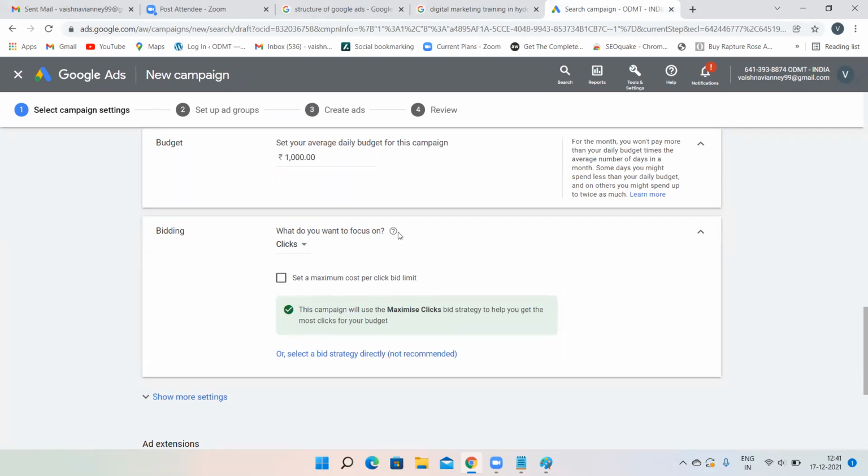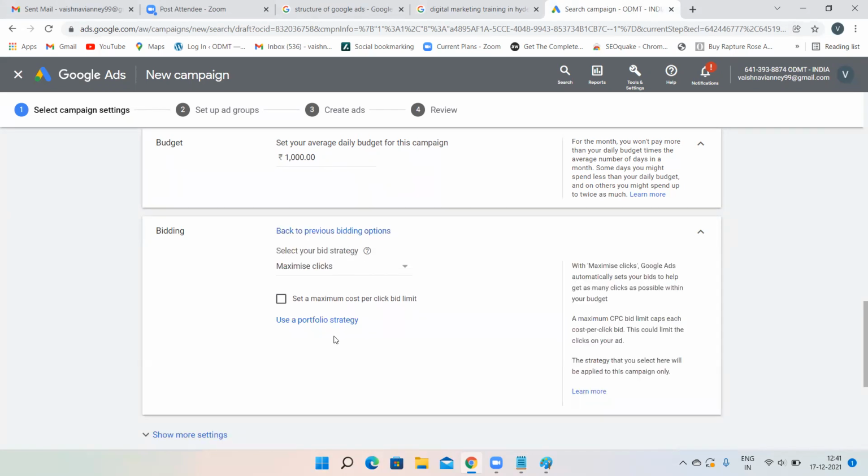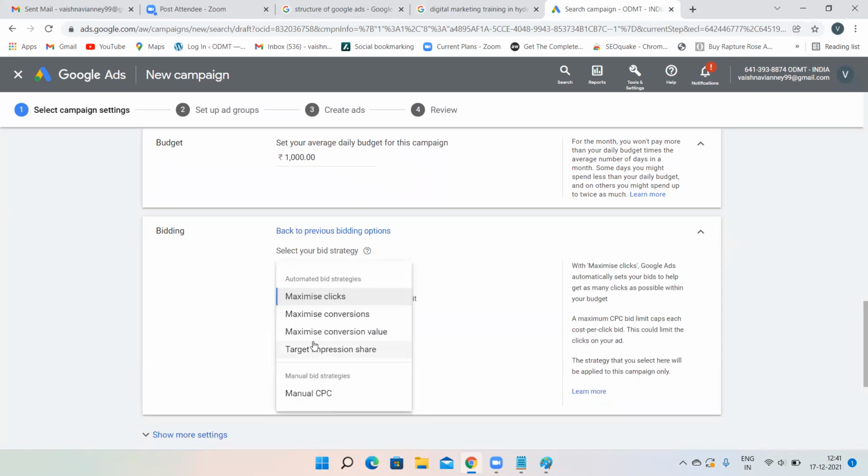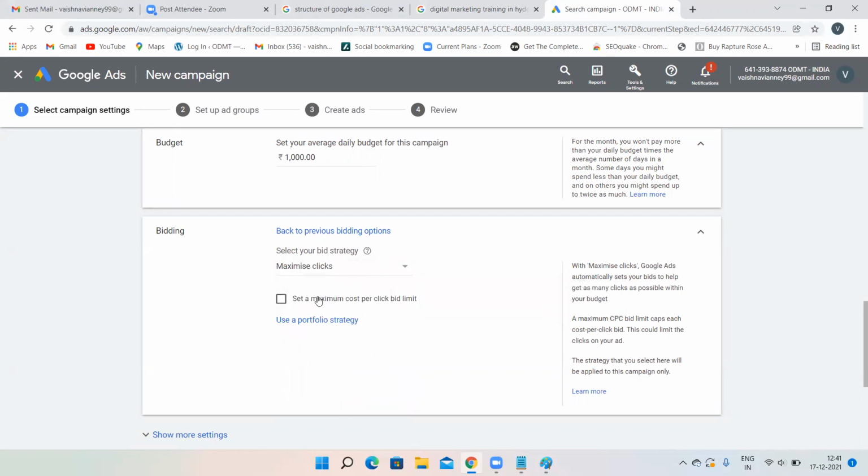By default, Google will show manual bidding. Click on this particular option and be smart enough to click on maximum automated bid strategies. Do not click on manual bid strategies. Always go for automated bidding. Now, conversion, impression, all these things leave as of now. Go for maximize clicks. This is the best option. Blindly click on this option. If you click this option, see, it sets bids to help you get the most clicks within your budget. That means whatever the budget is, if you go for maximize clicks, you will be getting more number of clicks. So always go for automated bidding, and under automated bidding, click on maximize clicks.